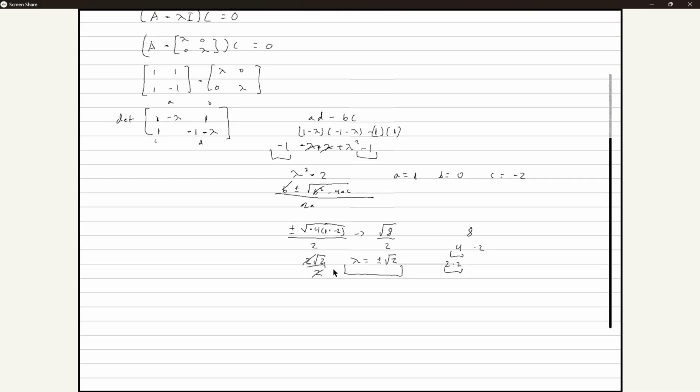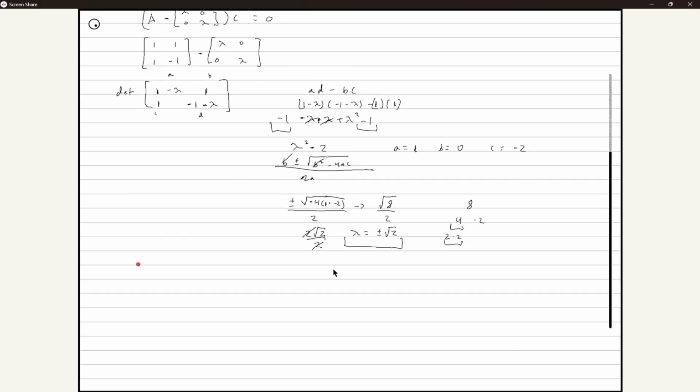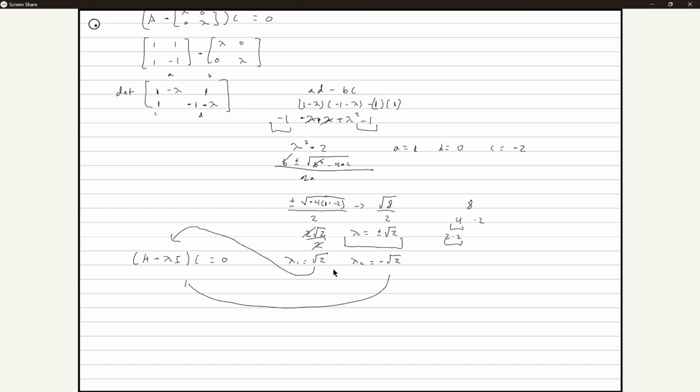So pretty much now the idea is we're going to plug this back into the equation, which is lambda I times the constant is equal to 0. We know that lambda 1 is equal to square root of 2. Lambda 2 is equal to negative square root of 2. And we'll just plug everything back in until we can find the constants.